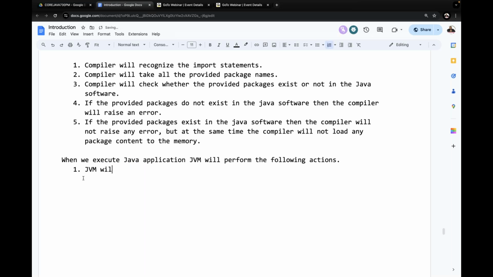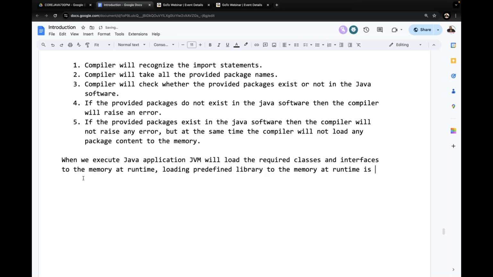First one is JVM will load the required classes and interfaces to the memory at a runtime. Loading predefined library to the memory at runtime is called dynamic loading. What is it known as? Dynamic loading.